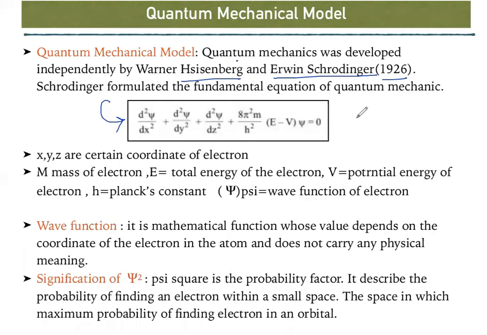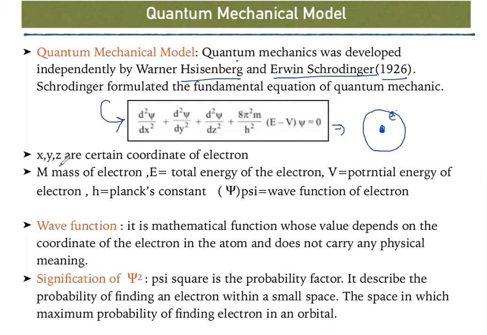Basically, if this is the nucleus and the electrons are revolving around it, then as we know, in Bohr's atomic model electron revolves around a fixed path. But this equation tells about the wave nature of electron, that means it satisfies particle as well as wave nature. So he derived one equation which tells about the wave nature of electron in an atom.